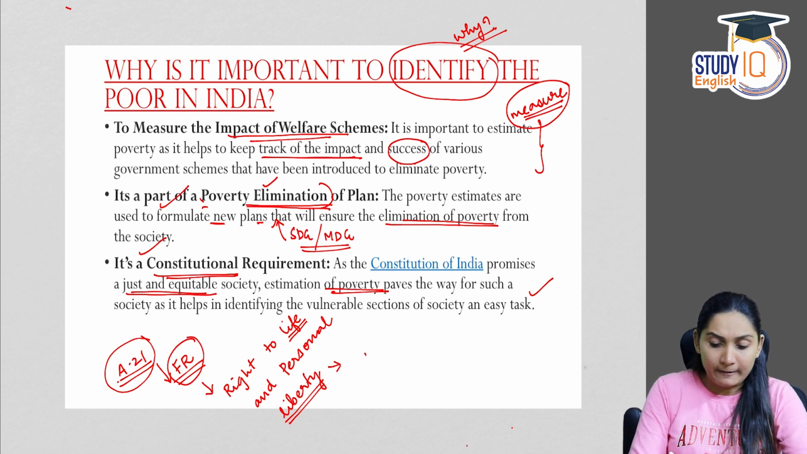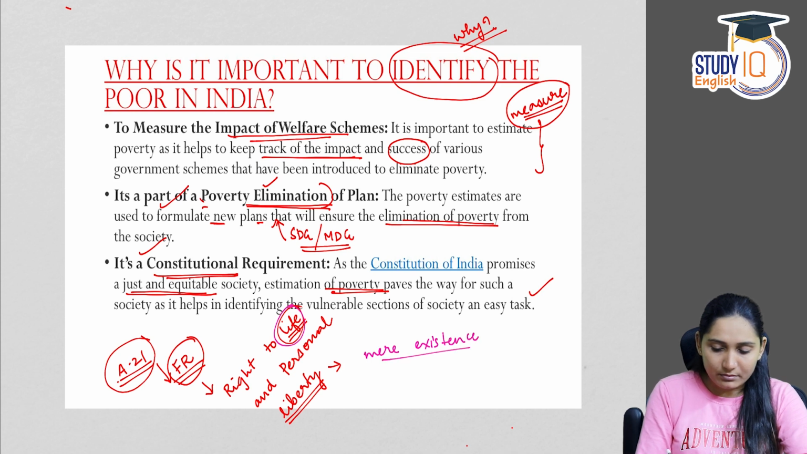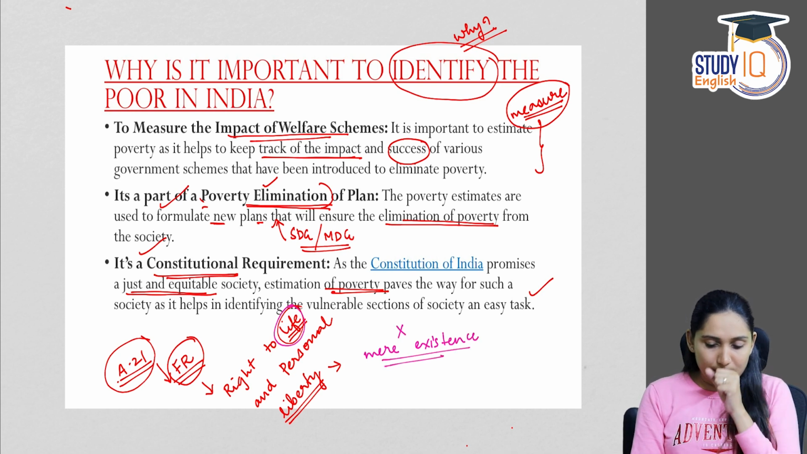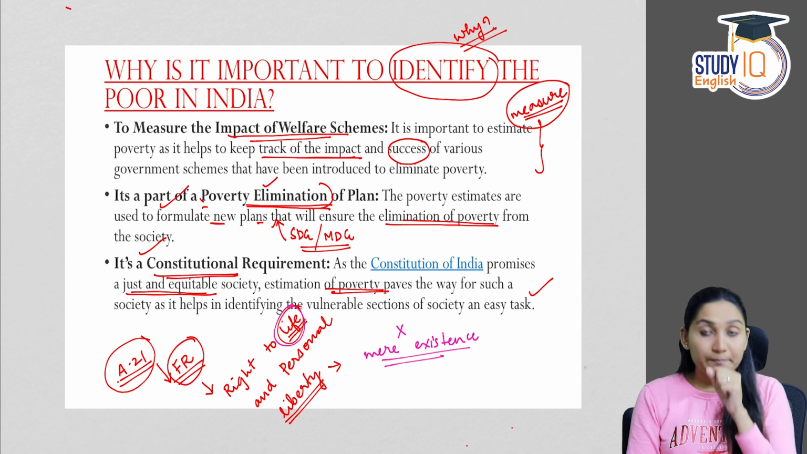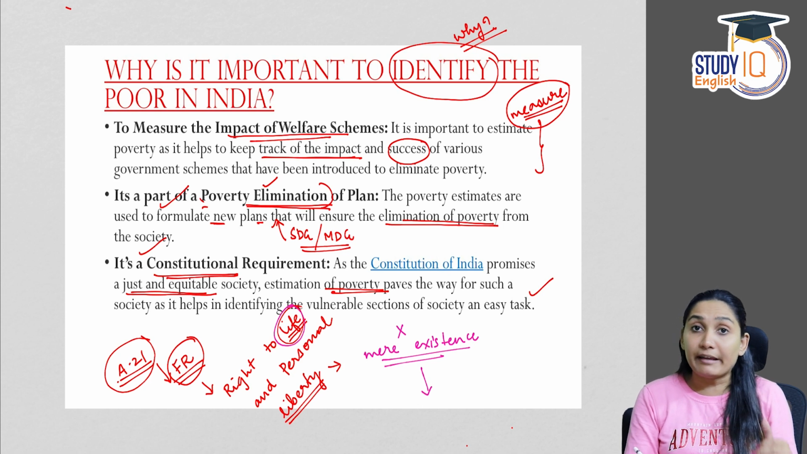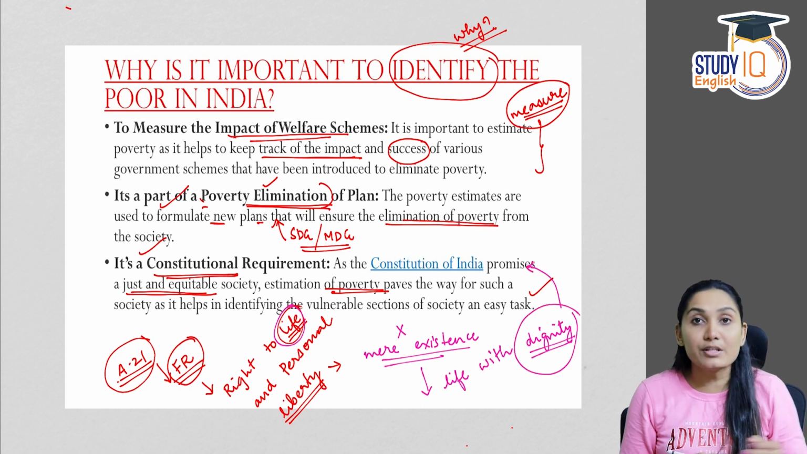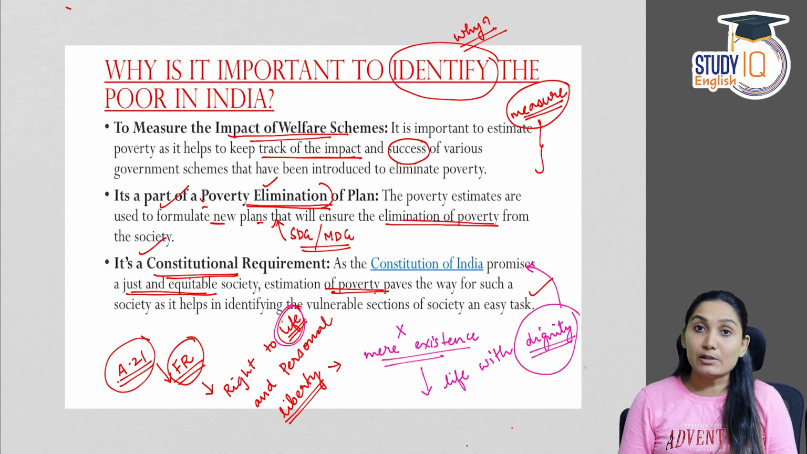According to the Supreme Court, right to life does not mean mere existence, but it also means a life with dignity. That's why it is said that the Constitution promises every individual a life of dignity and self-respect.